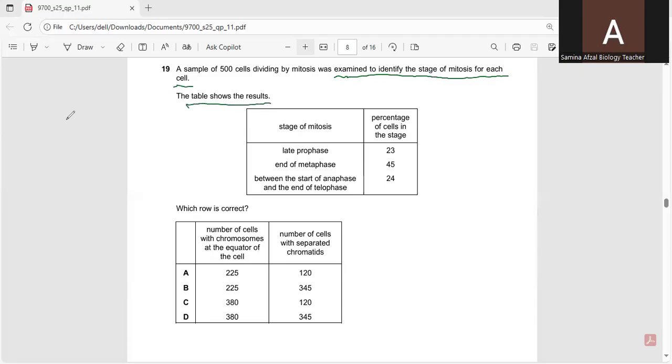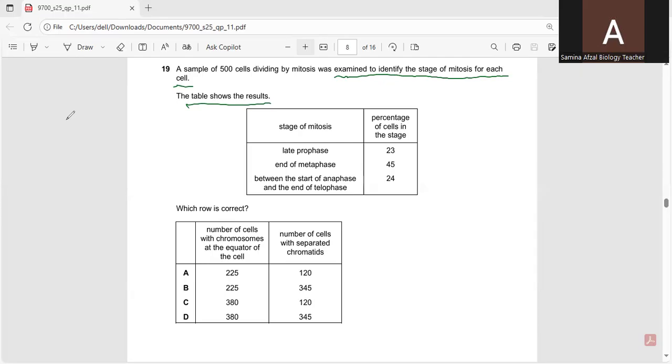The table shows the results. Mitosis is a cell division in which chromosome number is maintained generation after generation. It remains the same in the daughter cells.